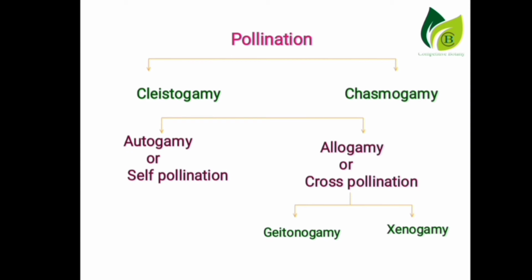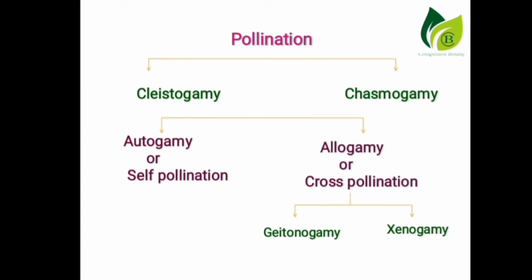Allogamy is again divided into two categories. That is geitonogamy and xenogamy. Let's see geitonogamy. Transfer of pollen occurring between two flowers of the same plant is called geitonogamy.